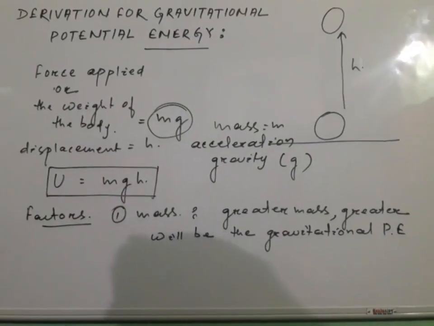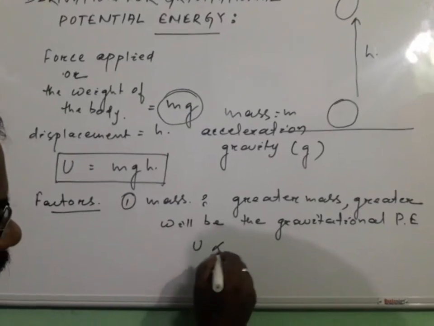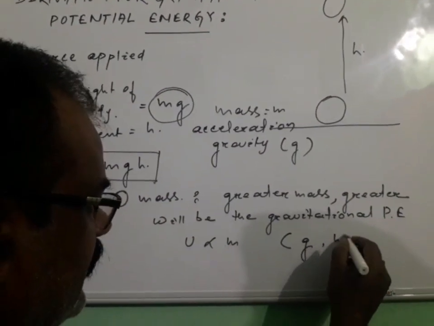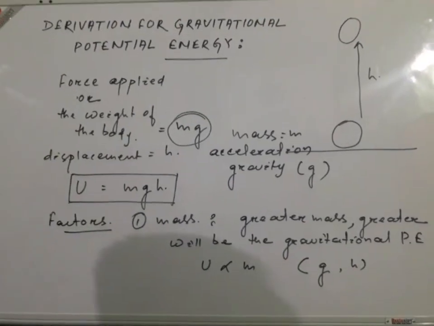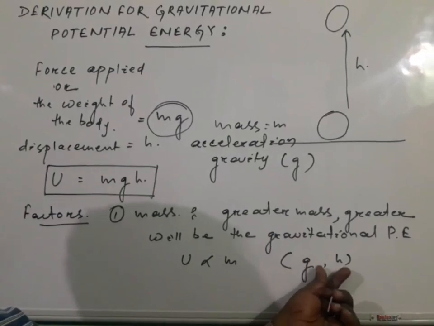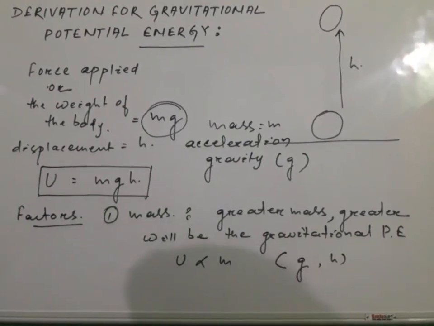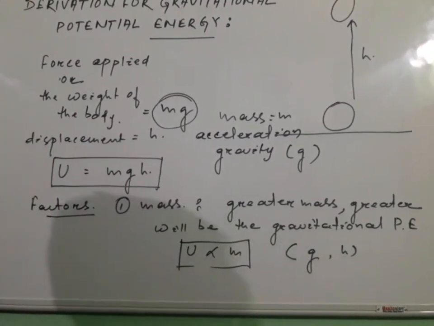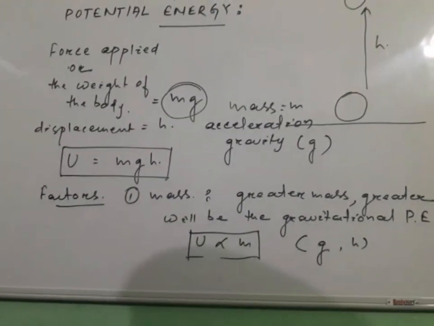So this implies that U is directly proportional to mass, provided acceleration due to gravity and height remain constant. That means at a particular place, if g and h both remain the same, the gravitational potential energy is directly proportional to the mass of the body.